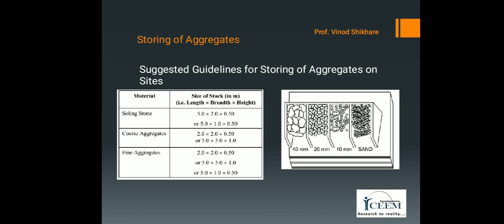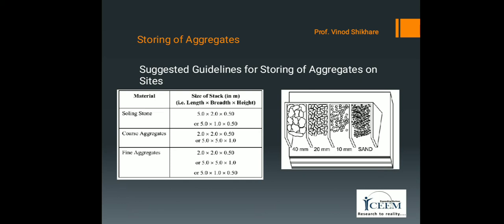The Handbook of Building Construction Practices of the Bureau of Indian Standards, that is SP 62 1997, suggests the size of stacks for various types of aggregate, given in the table. For soling stones, the size of stack in meters is 5 by 2 by 0.5 or 5 by 1 by 0.5.